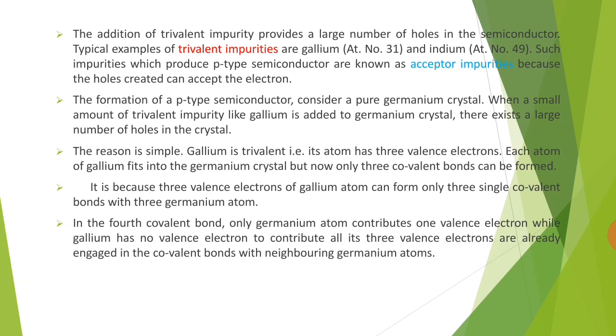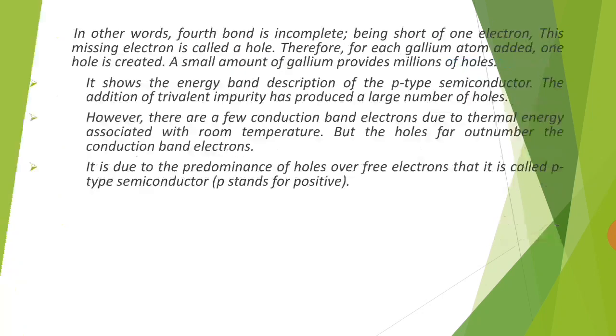In the 4th covalent bond, only the germanium atom contributes 1 valence electron while gallium has no valence electron to contribute, as all its 3 valence electrons are already engaged in the covalent bonds with neighboring germanium atoms. In other words, the 4th bond is incomplete. This missing electron is called a hole. Therefore, for each gallium atom added, 1 hole is created. A small amount of gallium provides millions of holes.